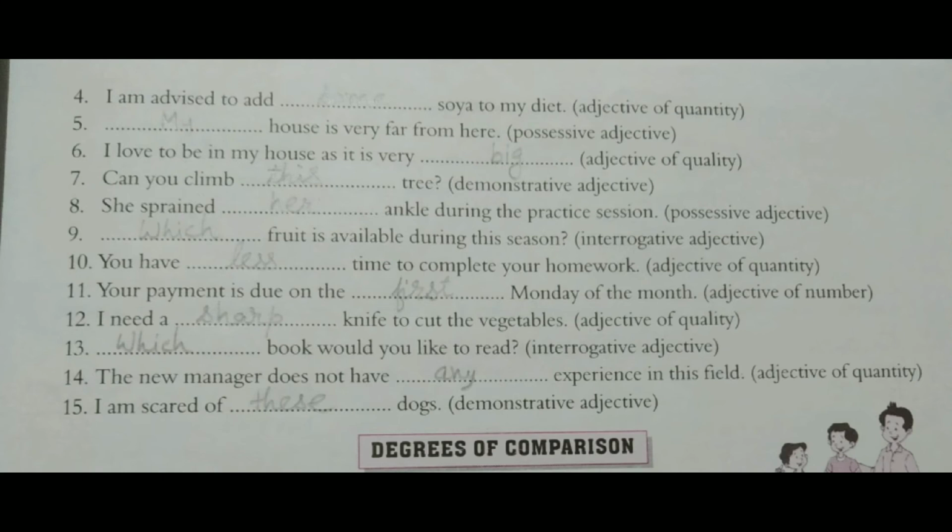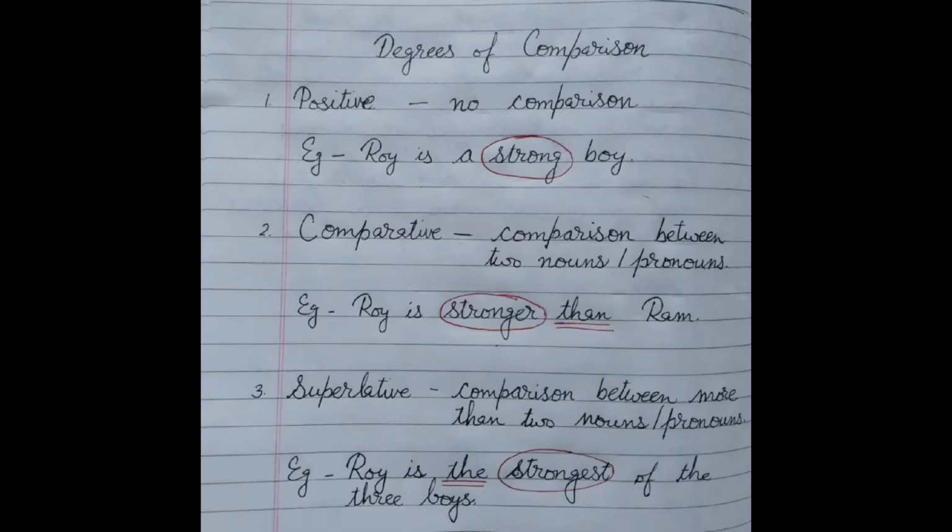Now we move to degrees of comparison. Adjectives change in form when they show comparison. And there are 3 degrees of comparison: positive, comparative and superlative. A positive degree shows no comparison. See the example. Roy is a strong boy. There is only one noun, Roy, who is strong. Strong is a positive adjective and there is no comparison.